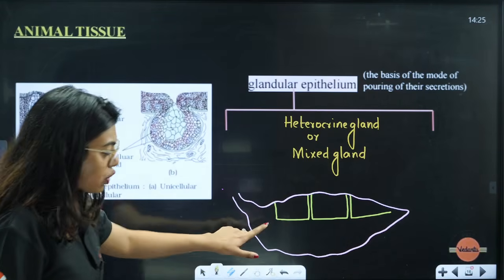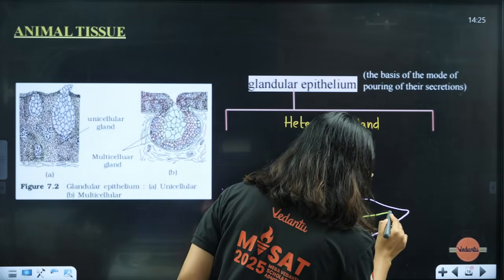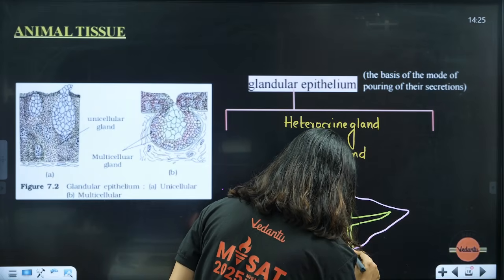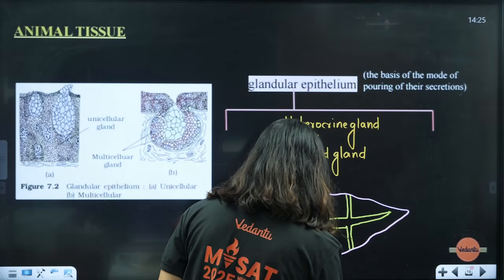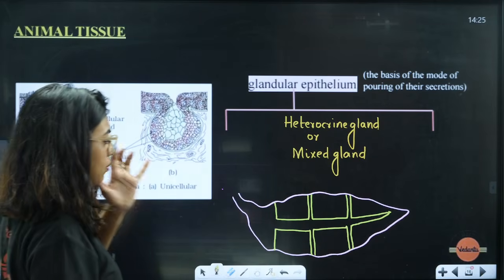Here, when I'm drawing, students, you should notice that I'm drawing two types. One like tubule structures, then I'll also draw some dotted structures. This is your pancreas.